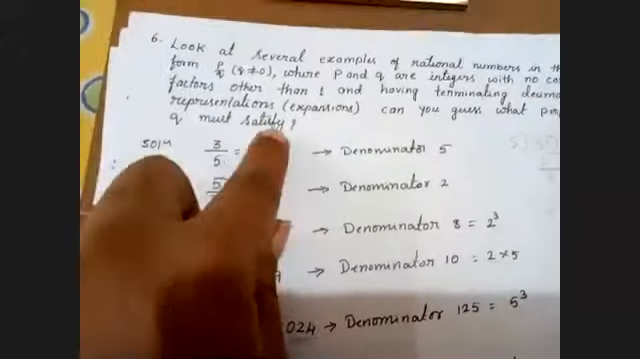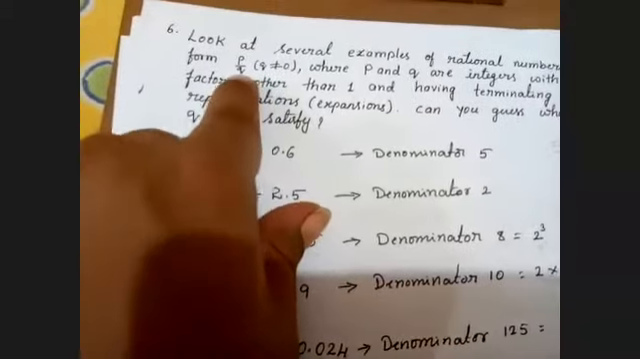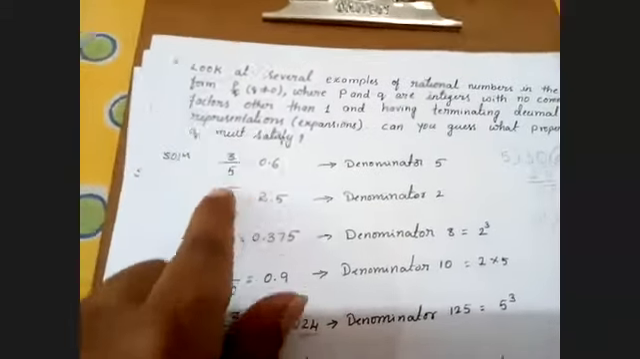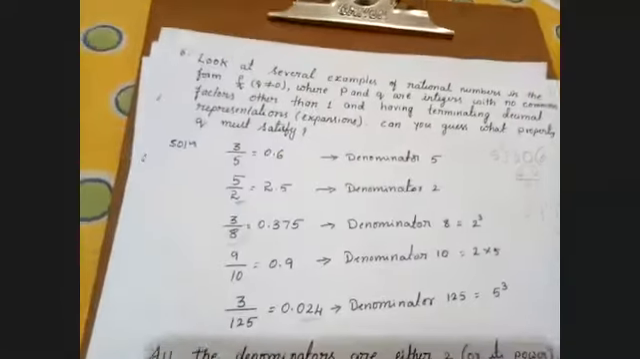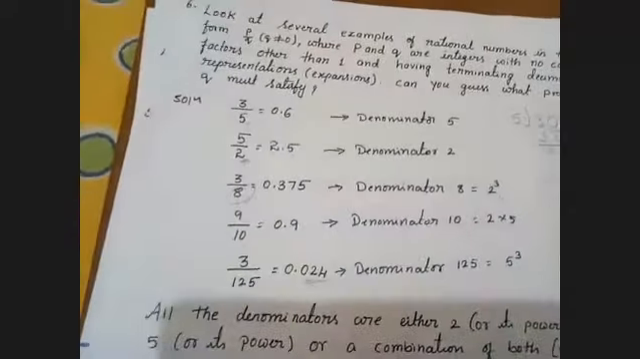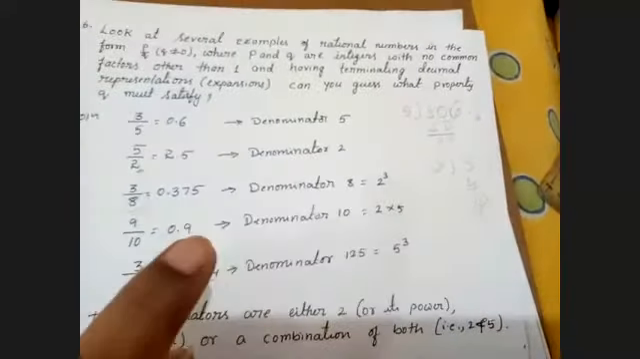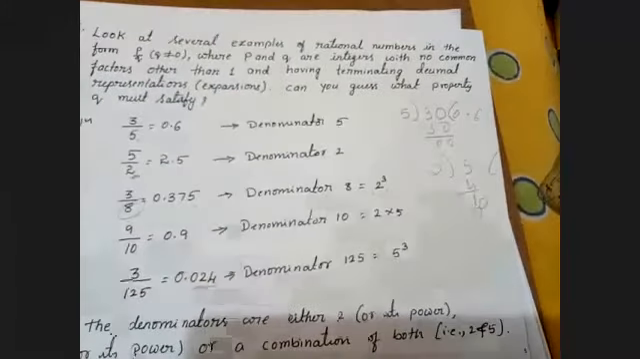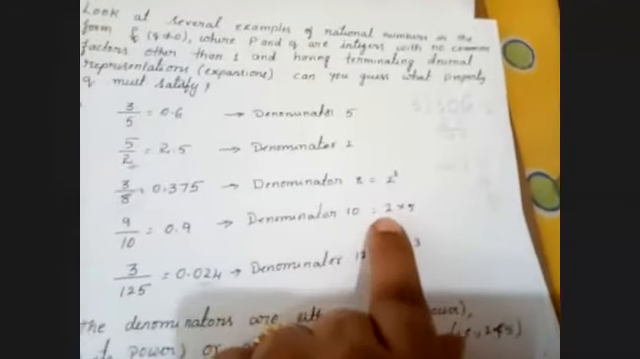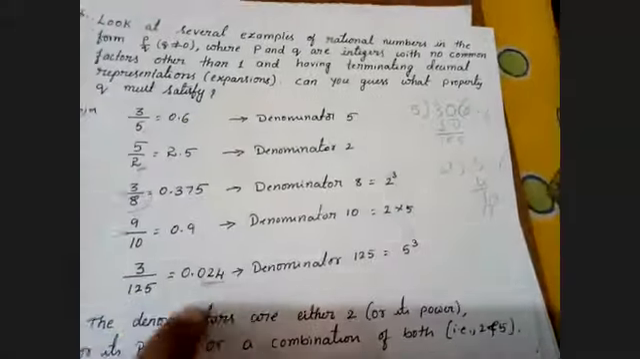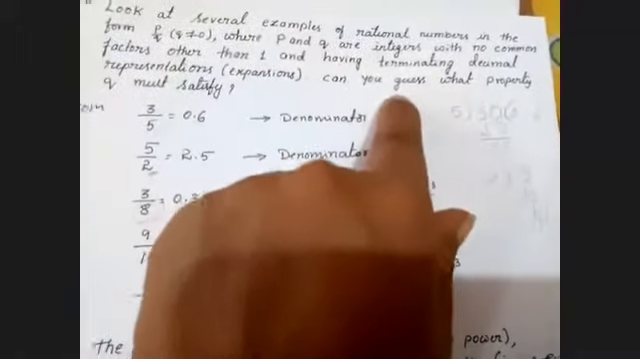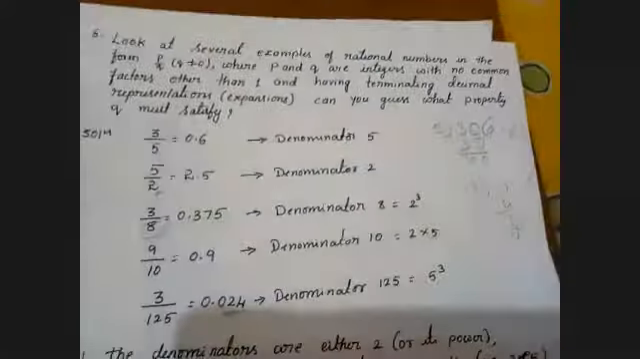So they are asking us to find out, can you guess what property Q must satisfy? Q is which one? The denominator. They are asking only about the denominator. In these 5 examples, what we observed is that the denominator is either 5 or 2 or a product of 2 and 5. If the denominator is 5 or 2 or a product of 2 and 5, then the numbers are terminating. This is the thing we need to observe in these examples. Am I clear to everyone?